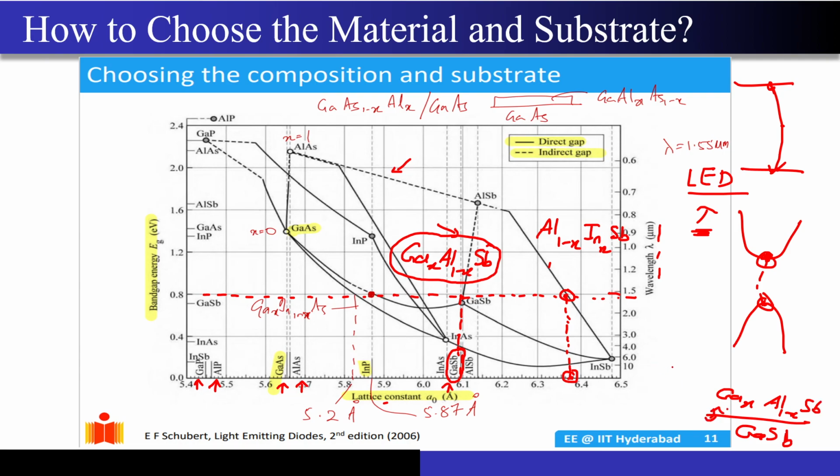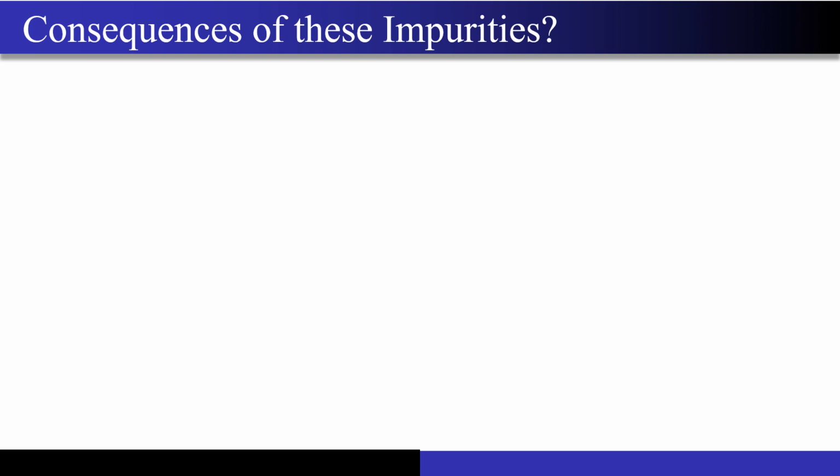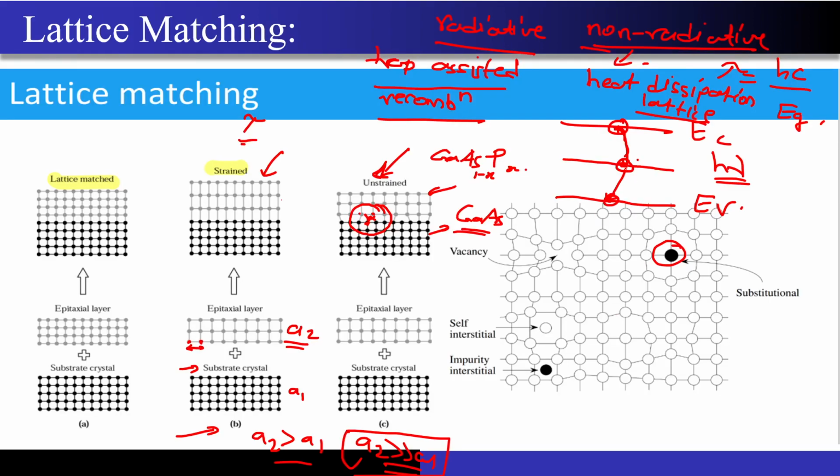That means there are going to be fewer impurities, that is, the energy states that I told you about, correct? These energy states I was talking about are coming because of the traps, and those traps are coming because of poor lattice matching, correct?